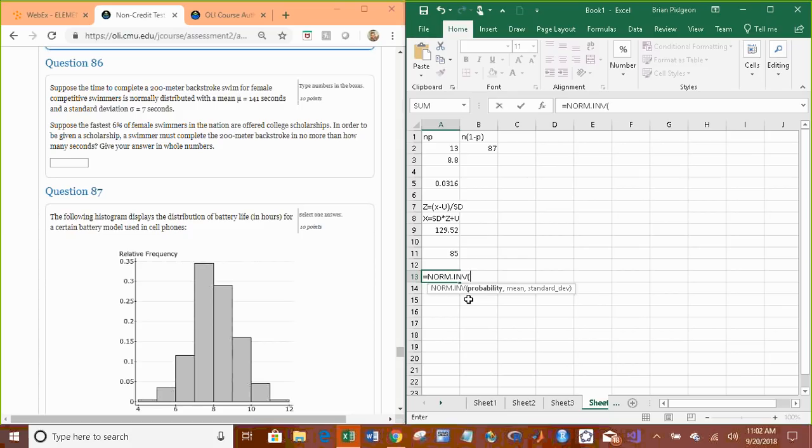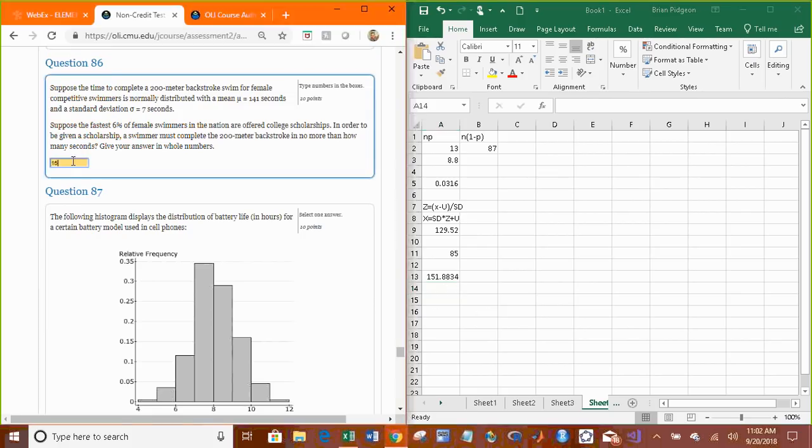But the trick here, and the important thing to remember, is that because normal distribution probability calculations are always less than or equal to, norm inverse only works if you're given the probability that you're less than a particular value. We want the fastest 6%. So unfortunately, that means we want the slower 94%, or 1 minus 0.06. And the mean is 141, and the standard deviation is 7. And it tells you that the value is 151.88 or 152.